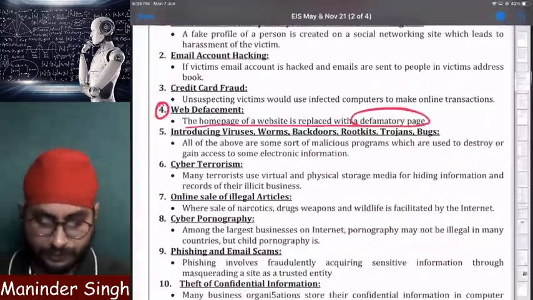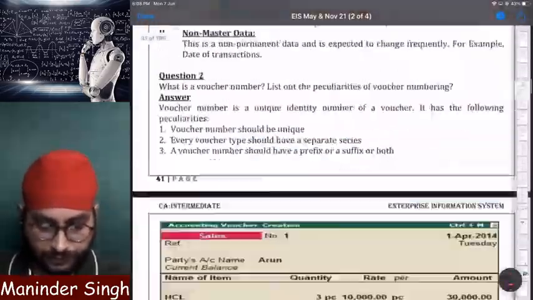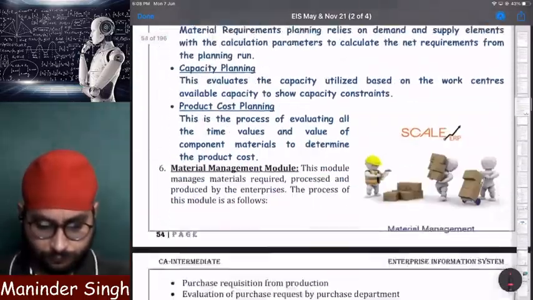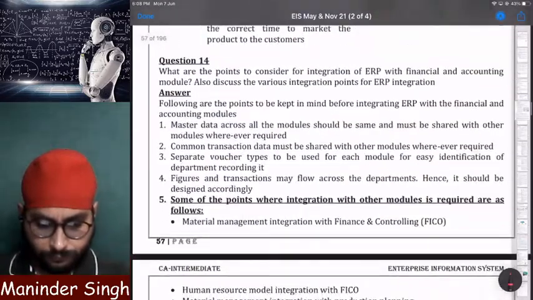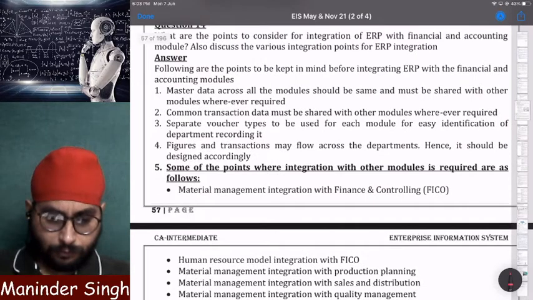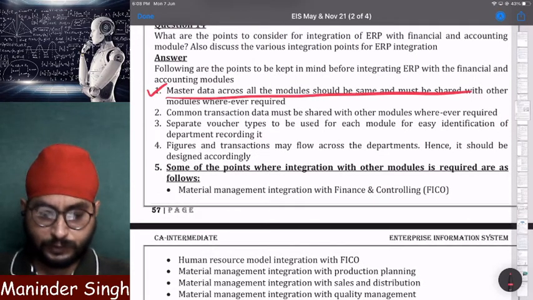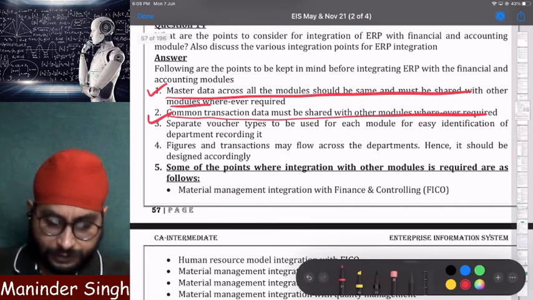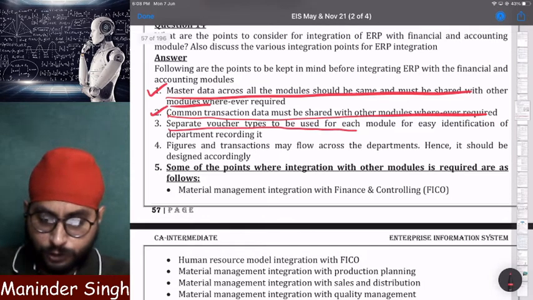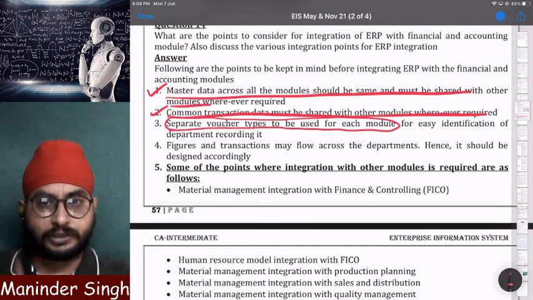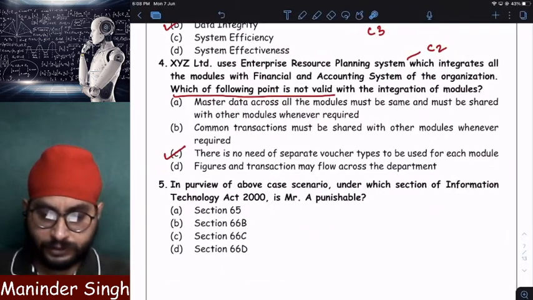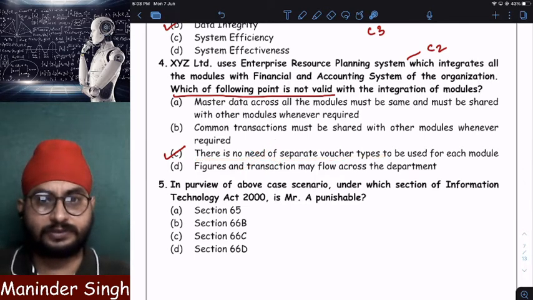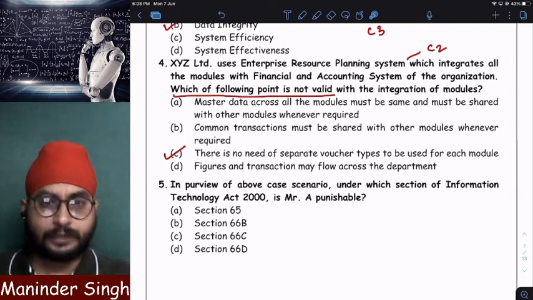This we have studied in chapter number 2, ERP integration points. I will tell you where we have studied. Here, see. Master data across all the modules must be the same. This was point number 1. Common transaction data must be shared. Yes. And point number 3 you see here: separate voucher type to be used for each module. But here what did they tell? They told there is no need to have separate vouchers, which is completely wrong. We need to have separate vouchers. Clear? So which is not valid? Point number C is invalid.